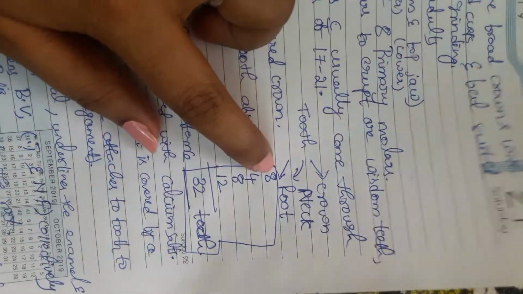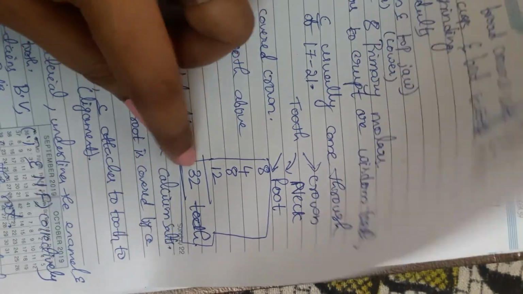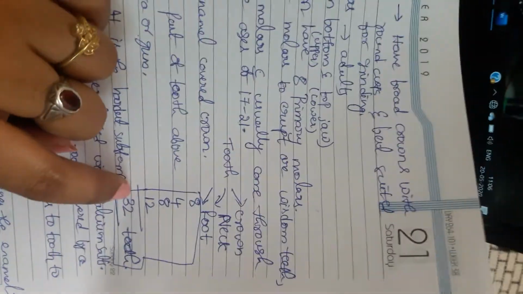Okay, so see, this is the total number of teeth: 8 incisors, 4 canines, 8 premolars and 12 molars. Totally 32 teeth are present in adults.